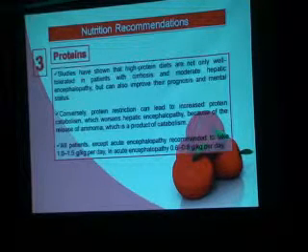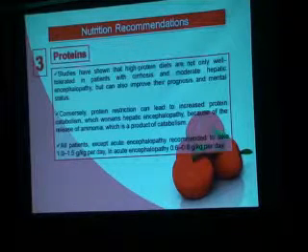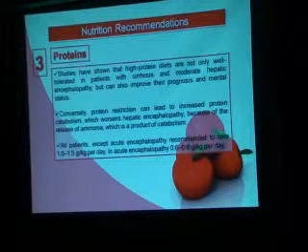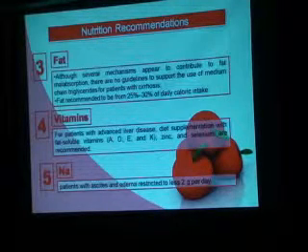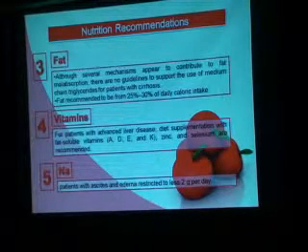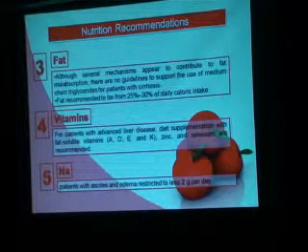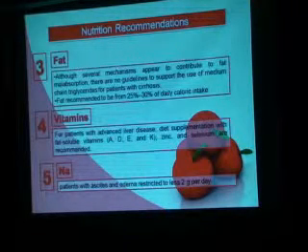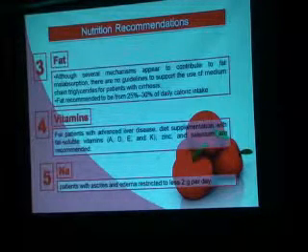All patients except those with acute encephalopathy are recommended to take 1 to 1.5 gram per kg per day. In acute encephalopathy, 0.6 to 0.8 gram per kg per day. Nutritional recommendation about fat. Although several mechanisms appear to contribute to fat malabsorption, there are no guidelines to support the use of medium chain triglycerides for patients with cirrhosis. Fat should be 25 to 30% of daily caloric intake.